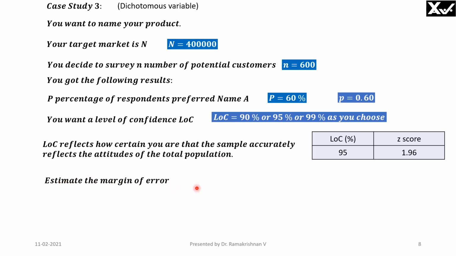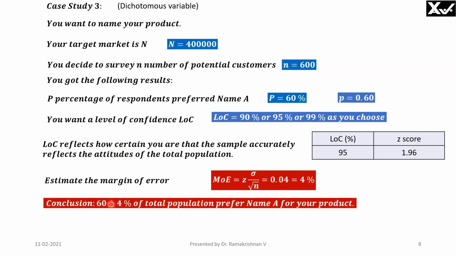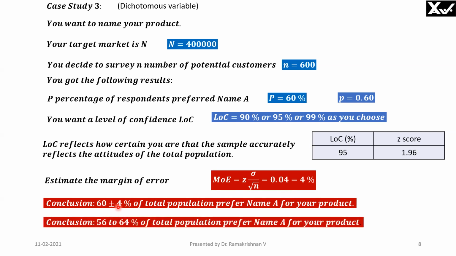Estimate the margin of error now using the formula. Margin of error is Z score multiplied by population standard deviation divided by square root of sample size, which is 0.04. That means 4%. Now, the conclusion is 60 plus or minus 4% of the total population prefer name A for your product. Or numerically, I can put 60 plus 4, 60 minus 4. 56 to 64% of the total population, that is 4 lakh people, would prefer name A for your product. This is how you get it.